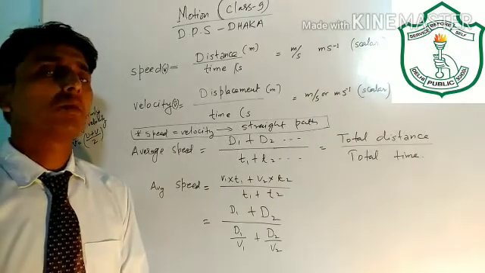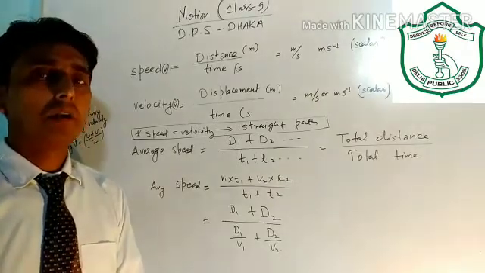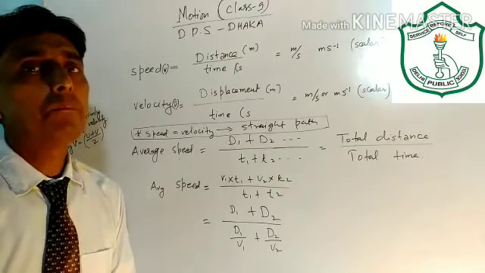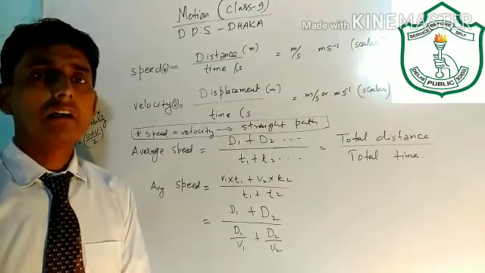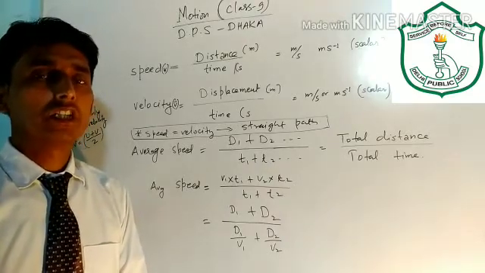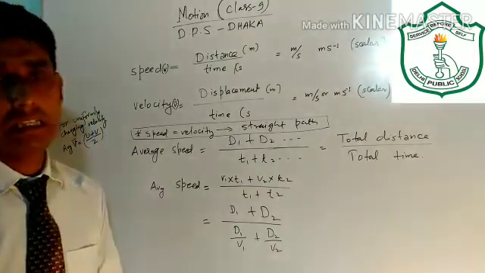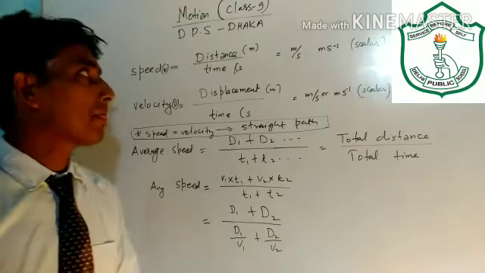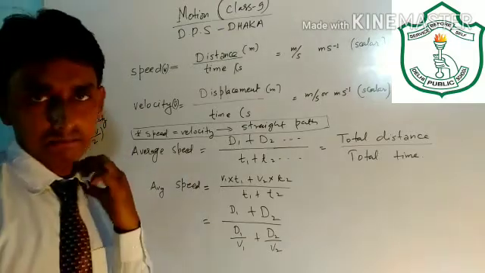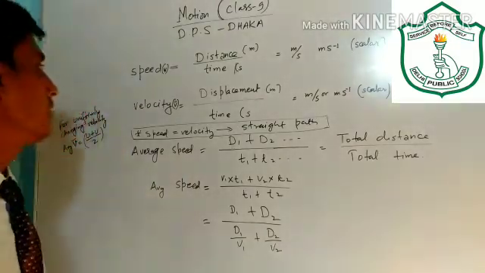So distance is the total length of path covered by the body, and displacement is the straight distance or the shortest distance between the initial and final position. I also gave you some questions based on distance and displacement. So the next topic in this chapter is speed and velocity.